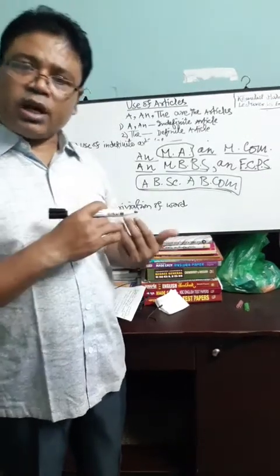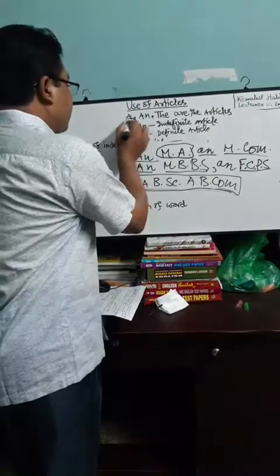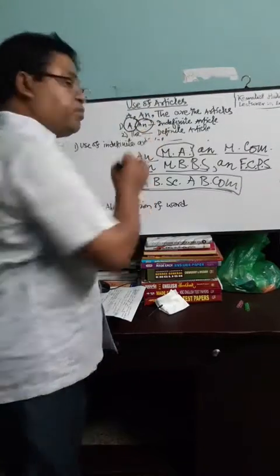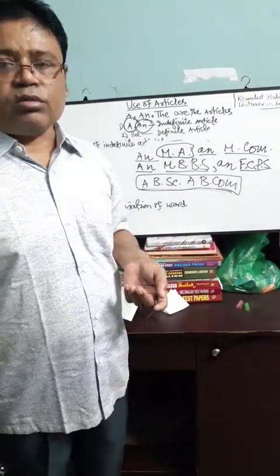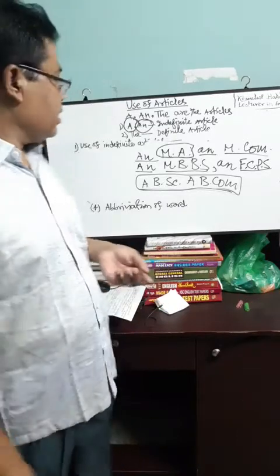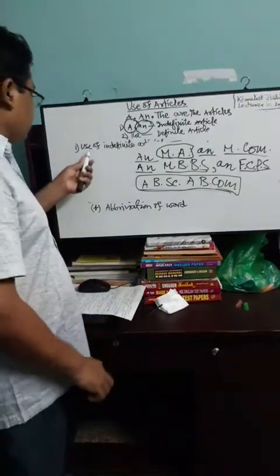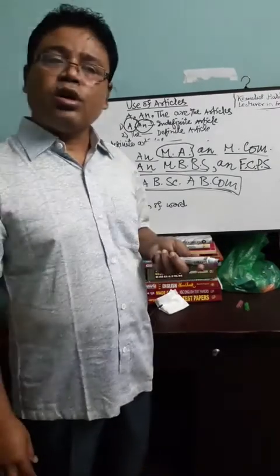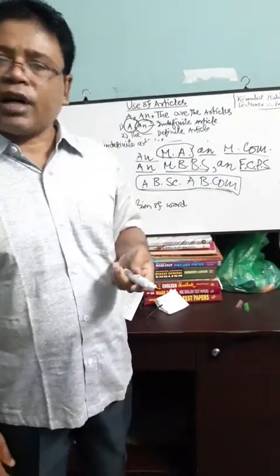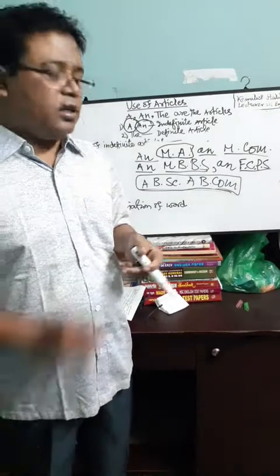Single countable noun. Understand? If you follow those 6 rules, you will be able to use indefinite articles correctly.